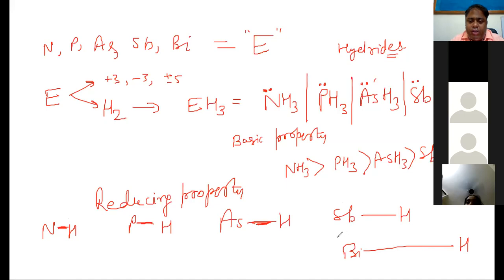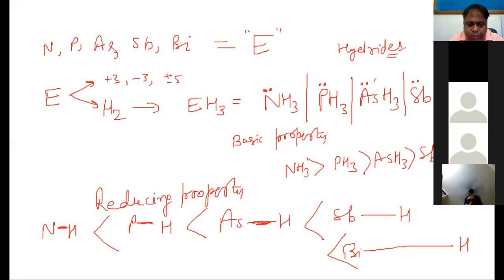So the reducing strength of bismuth hydride will be maximum, the bond strength of bismuth hydride will be minimum, and the order will be like this. In this, we relate the properties, and that is how the inside questions are created. Here, the basicity also decreases in the order like this. So these are the inside questions in the NCERT book, which we need to magnify and learn.